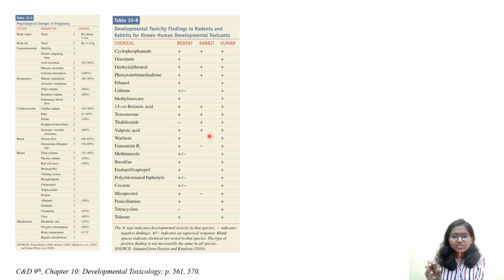Okay, a non-rodent species. So anything which is not captured in the one lower species, the rodent, that effect might be observed in the case of the higher species, that is rabbit. A similar thing happened with thalidomide. Initially they did it only in rat, and they felt that there is no developmental or embryo-fetal toxicity, but when they went for another species, rabbit, they found it positive. So a certain chemical will behave differently in different species.